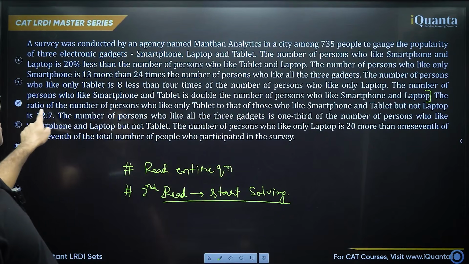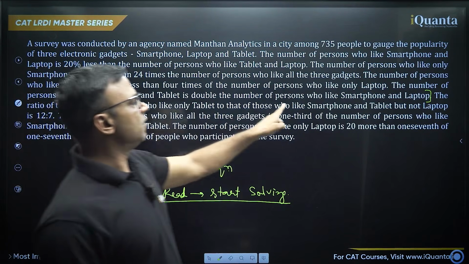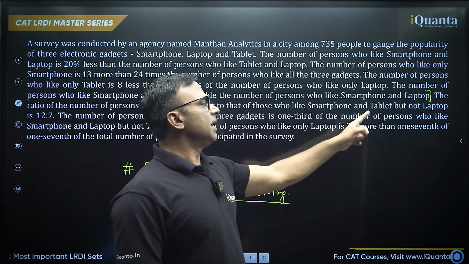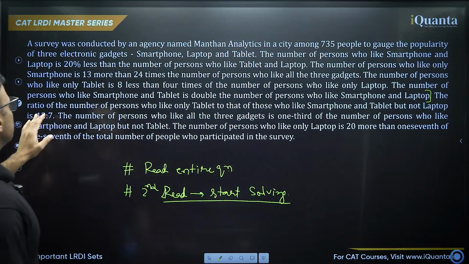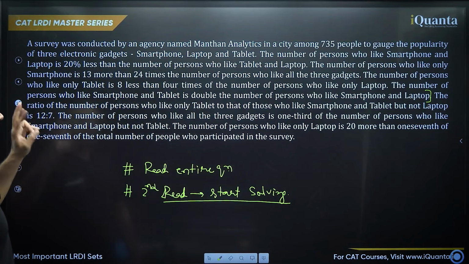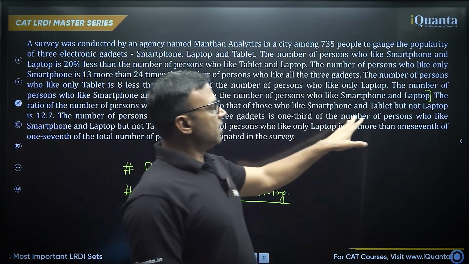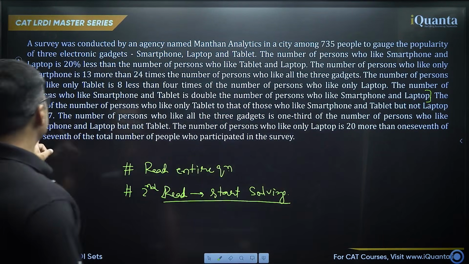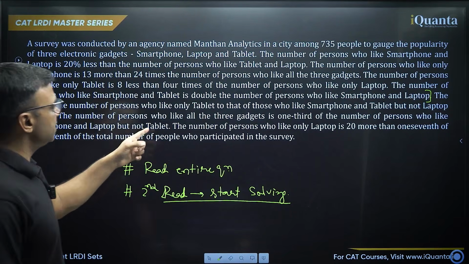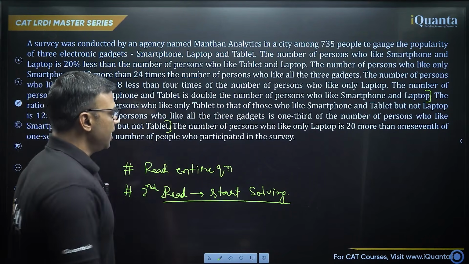Let's read further. The ratio of the number of persons who like only tablet to those who like smartphone and tablet but not laptop is 12:7. Here also only a ratio is given. There is no value given anywhere till now. The number of persons who like all the 3 gadgets is 1/3 of the number of persons who like smartphone and laptop but not tablet. This is still variable based, right?